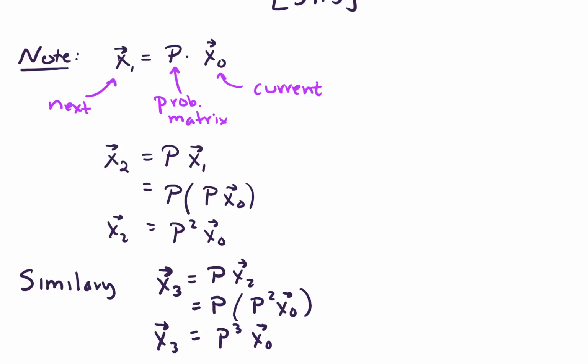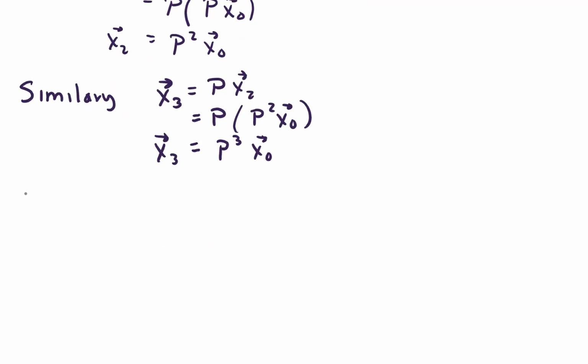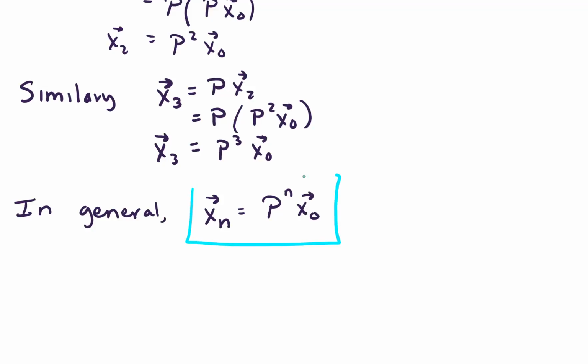And in general, the nth step, so if we want the state of the system after n minus 1 steps, assuming we start with the first one there, we would have P to the n times x naught. And so this gives us a way of determining the long-term behavior of the system.